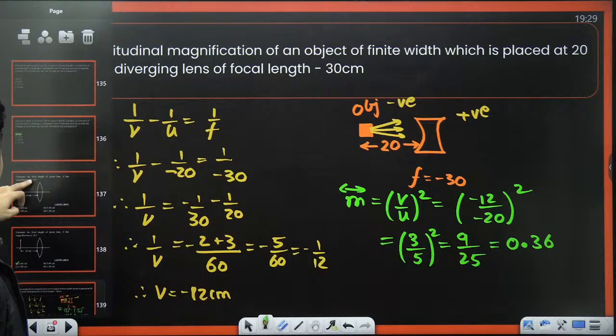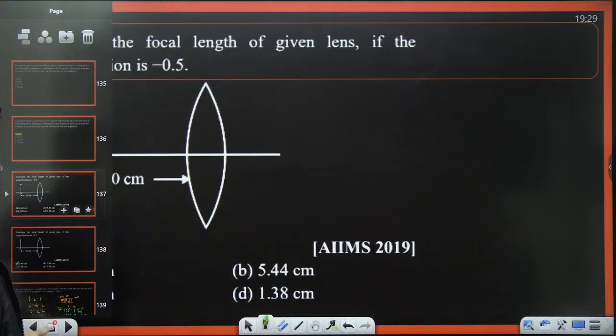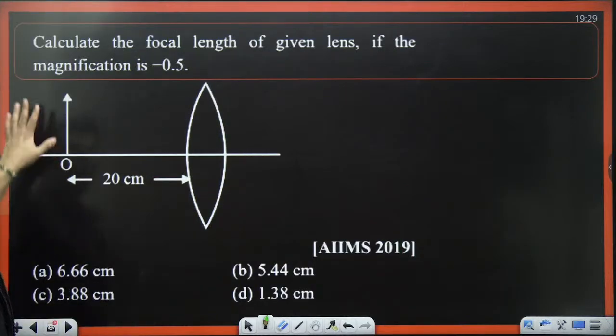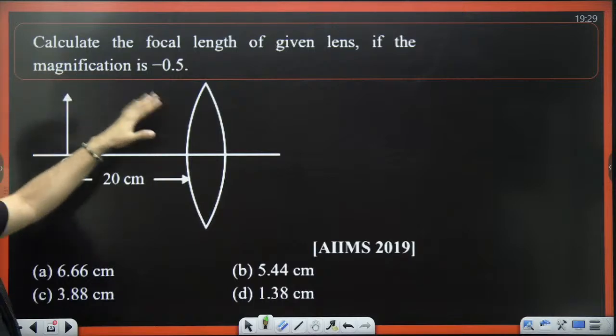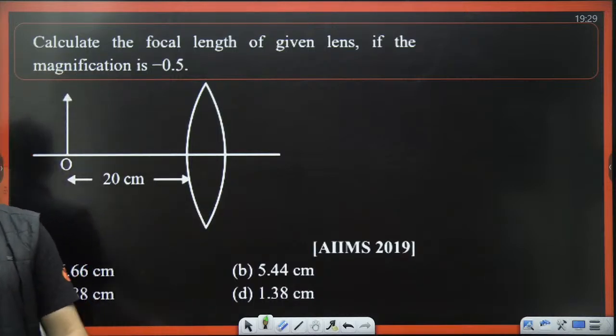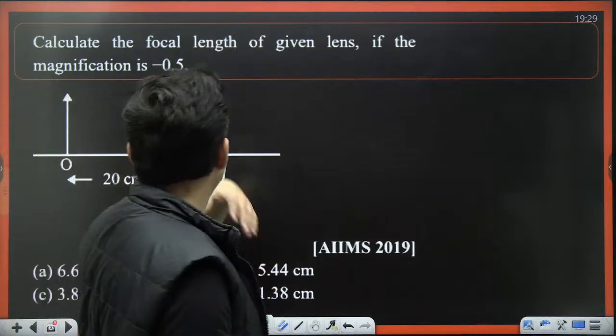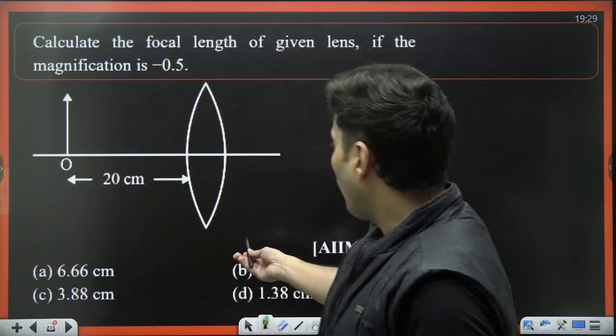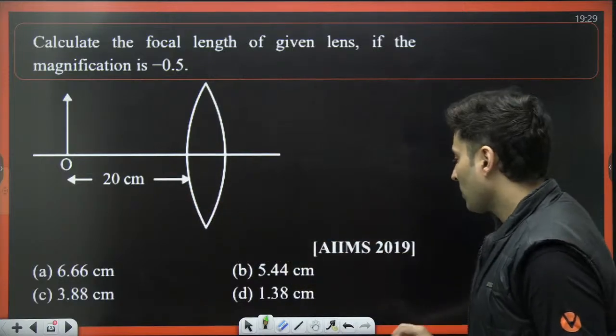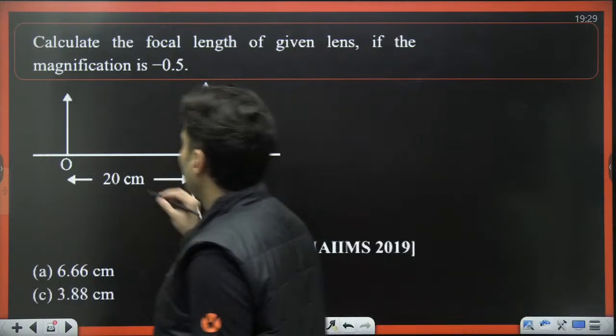Let's go to another question which came in AIMS, and then we can go to the previous question. This question came in AIMS. Beautiful question. Find the focal length of the lens if the magnification is negative 0.5. The magnification is already given. Focal length has to be found out. Object distance is also given. Okay, let's try to understand this question.